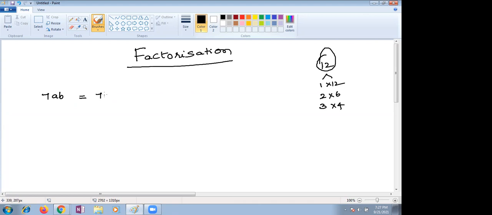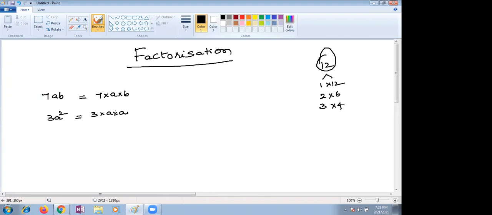So can we write it as 7 into a, 8 into b? Very good. The same way, 3a square can be written as 3 multiplied with a multiplied with a, right? Yes or no?